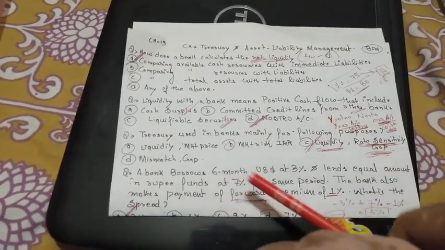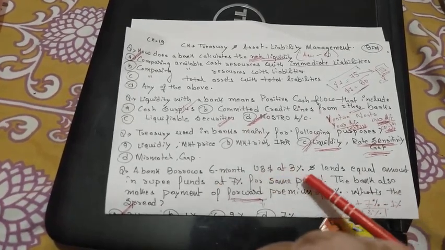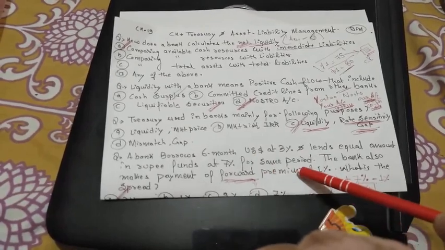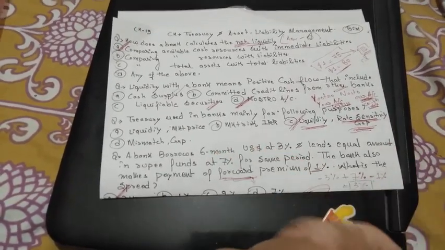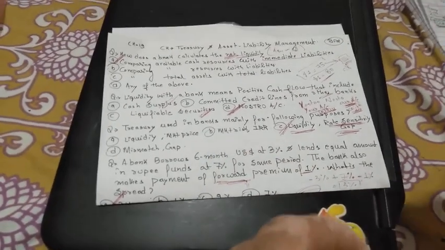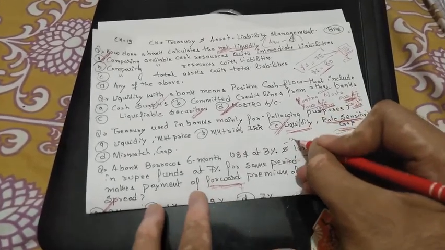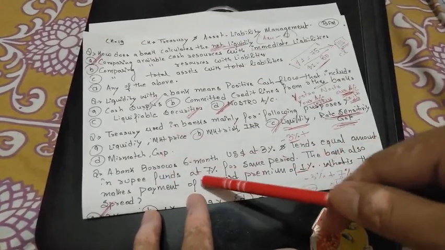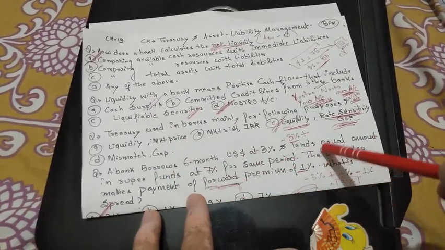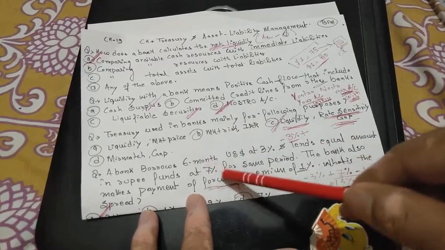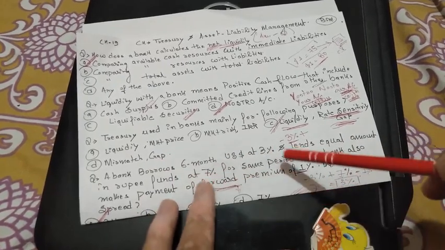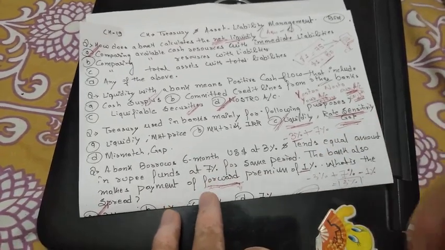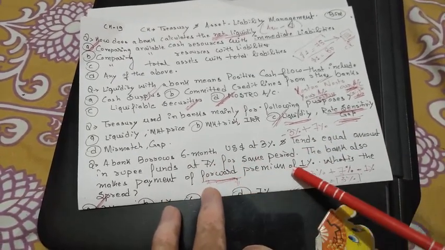Next question: a bank borrows 6 months US dollars at 3% and lends an equal amount in rupee funds at 7% for the same period. Okay, the bank borrows for 6 months, it means the bank is borrowing, so it is paying 3% of interest to another entity, and it lends an equal amount of rupee funds at 7%. It means they are lending, so they are earning that 7% of interest. So plus 7. The bank also makes payment of the forward premium of 1%.